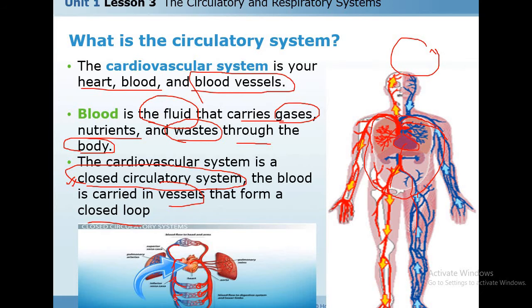Look. Again, when the heart pumps, the blood moves through the blood vessels to bring oxygen and nutrients to these tissues, organs, and remove or take the wastes from these tissues and returns back to the lung and heart. Look, so it's like a cycle, a closed cycle. So a cardiovascular system is a closed circulatory system.